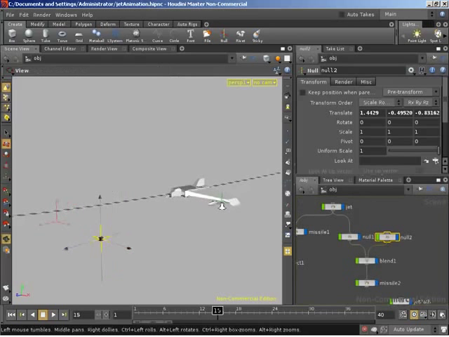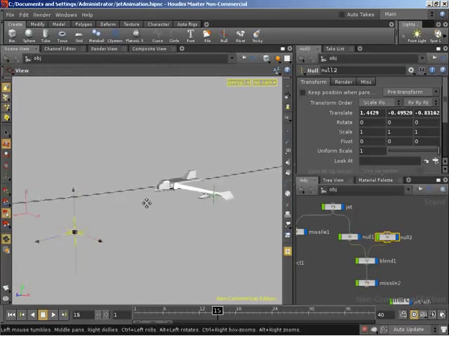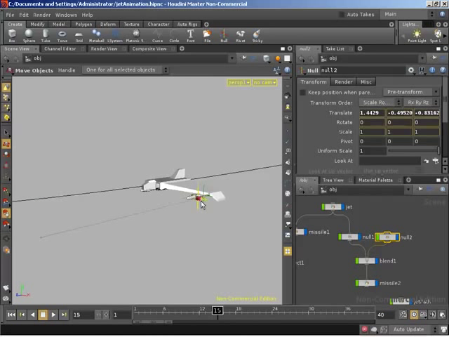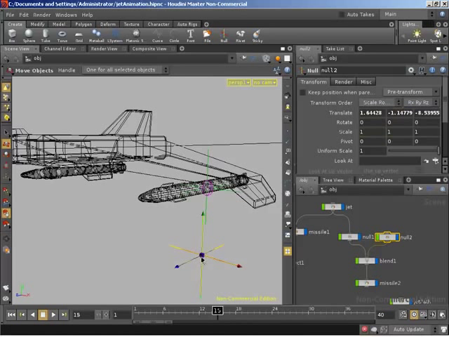To do this, with the move tool already selected, I'm going to push V to invoke point snapping, and snap this to the other null. I may need to turn off some of our other... There we go. So I'm going to snap him to the other null, so he's in the exact same position, and with him in that position, I am going to set a key on all of the translation parameters.